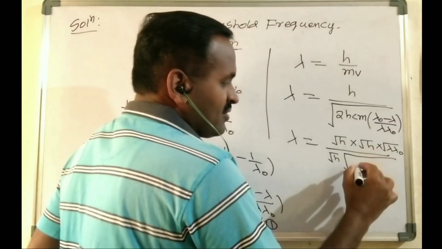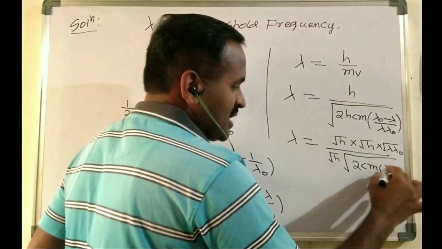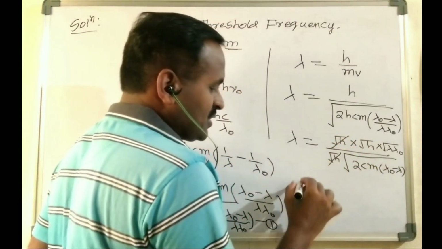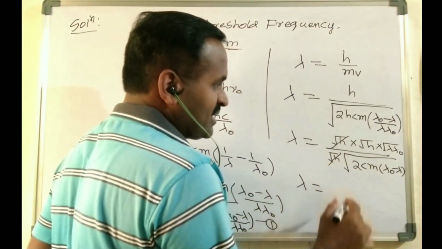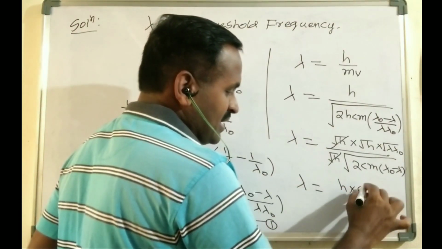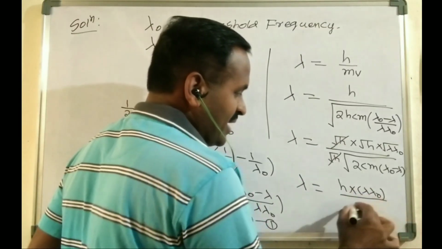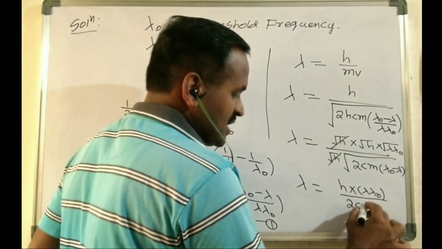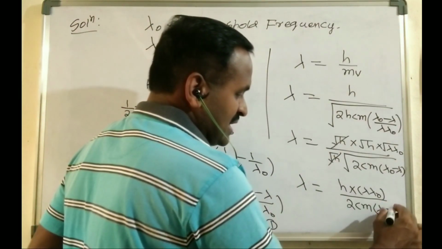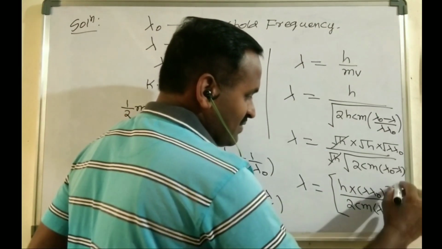So lambda equals h times lambda naught, whole divided by 2cm into (lambda naught minus lambda), whole to the power 1 by 2.